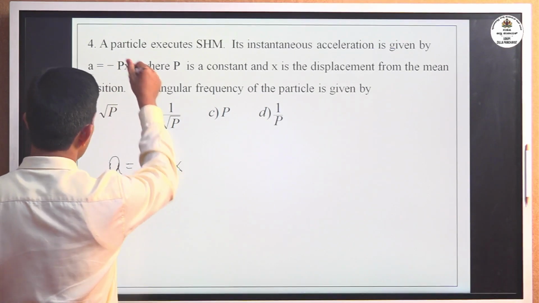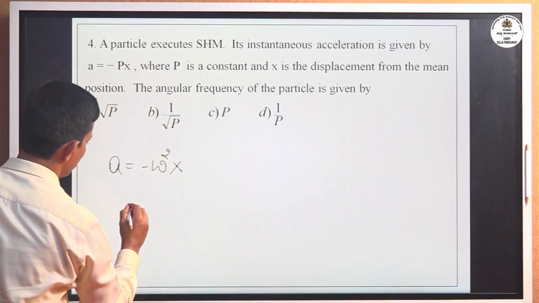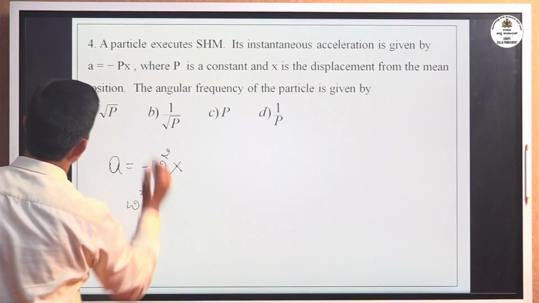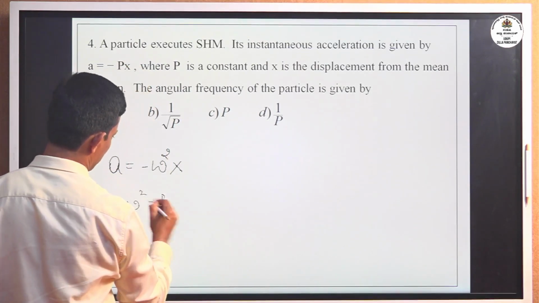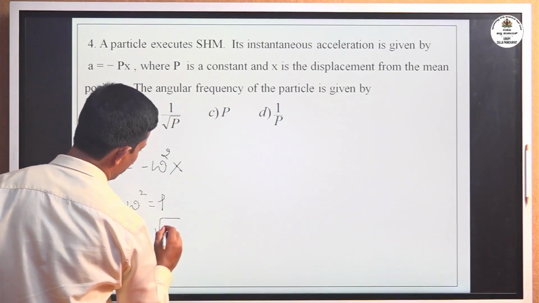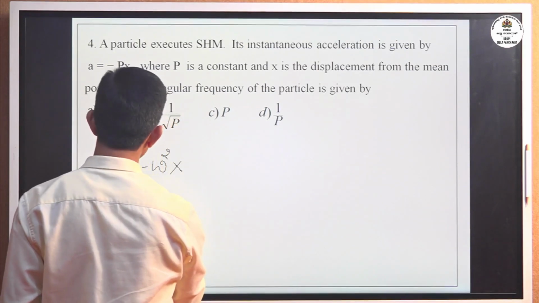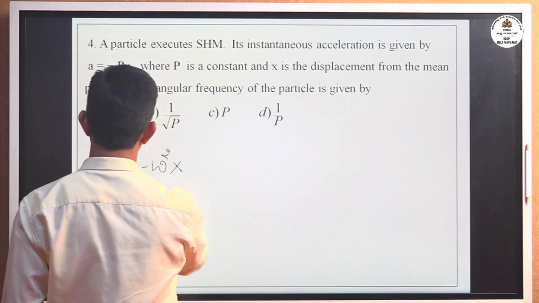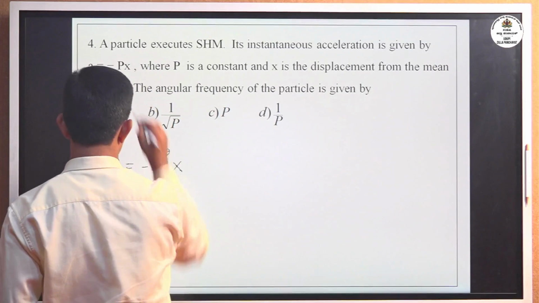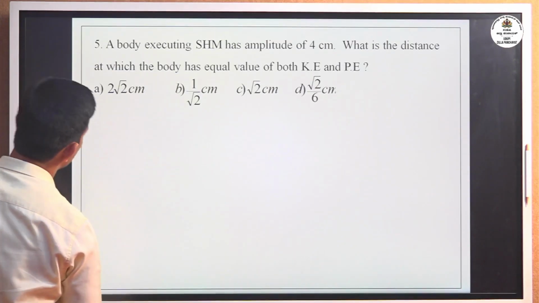By comparing it with this expression, omega square is p, or omega is equal to square root of p. So in the given options, the angular frequency of the particle is equal to root p. Okay, move to the next question.